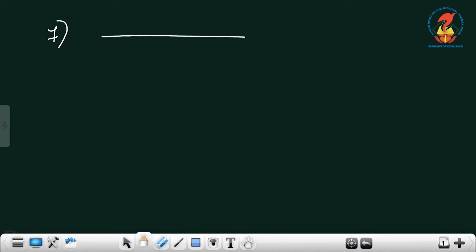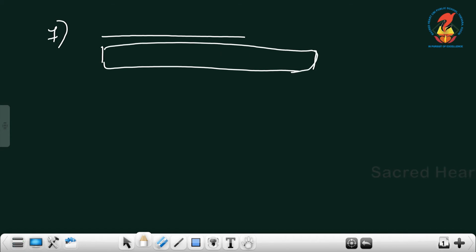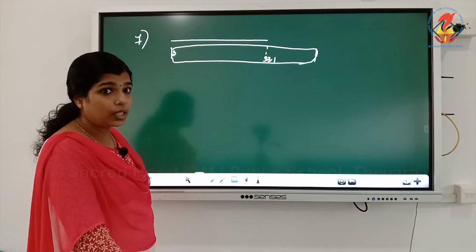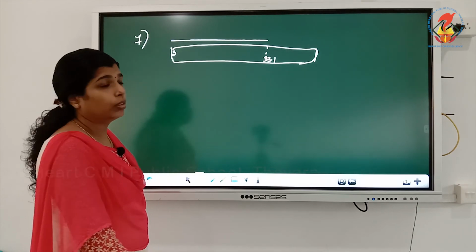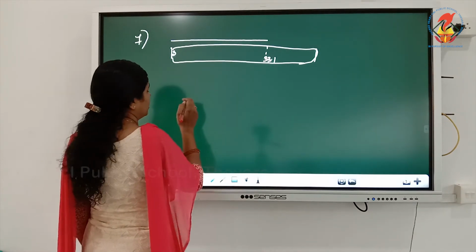A scale is used here. The start is 3 and the end is 33.1. So what is the length of the needle? How will you find out? You just subtract.